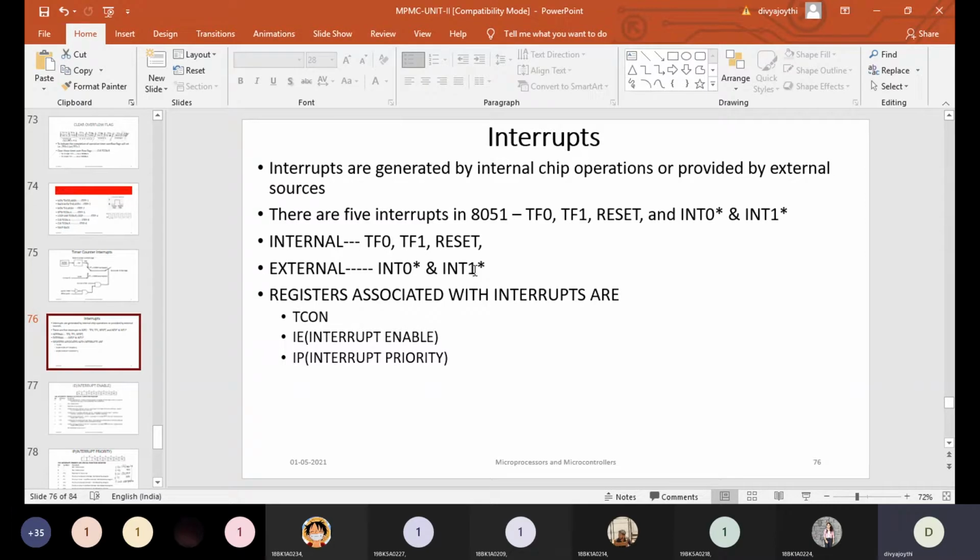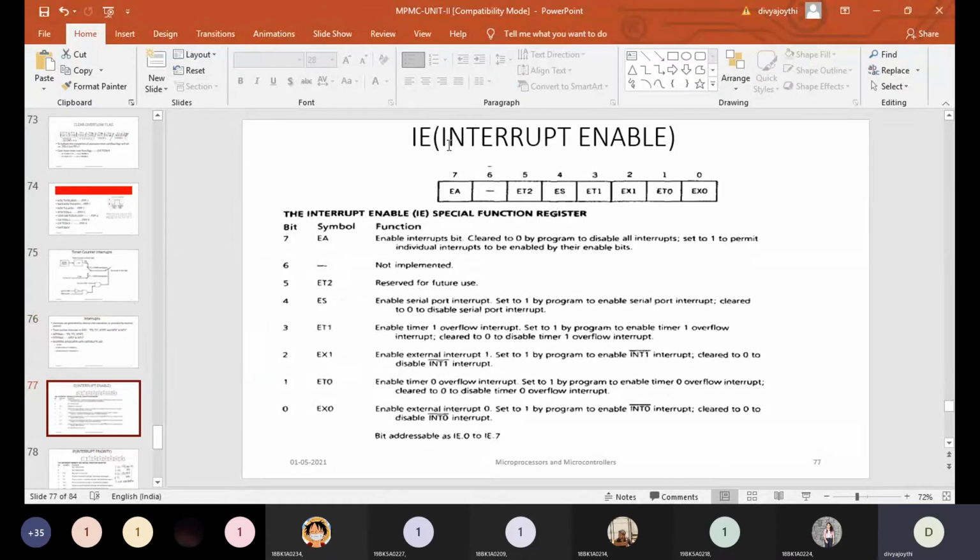In order to write the program for timer interrupts, there are 3 registers which help to serve these interrupts: the TCON register, the IE register, and the IP register. We have seen how the TCON register helps to start and stop the counter and to serve the overflow flag. The remaining 2 registers which help us serve these interrupts are the interrupt enable register and the interrupt priority register. IE stands for interrupt enable and IP stands for interrupt priority. So now we'll look into these 2 registers and then we'll go for the programming.